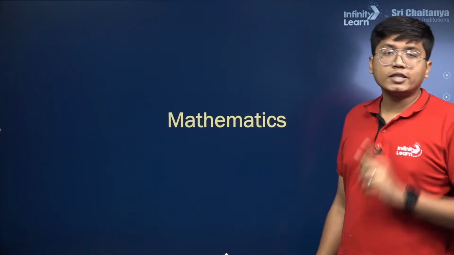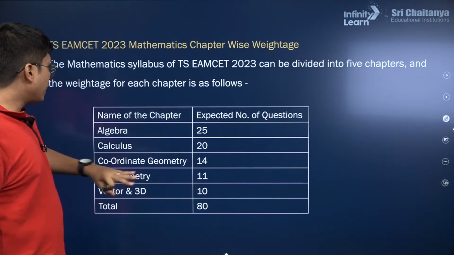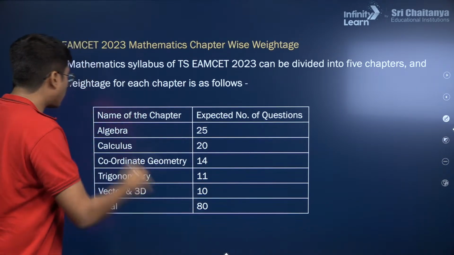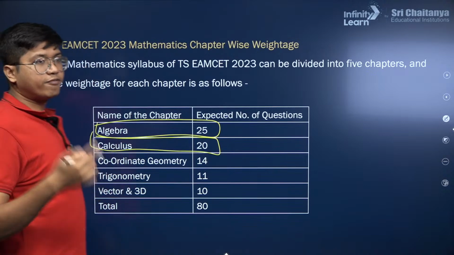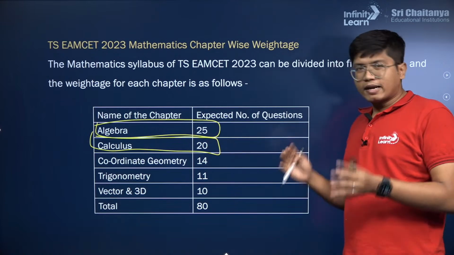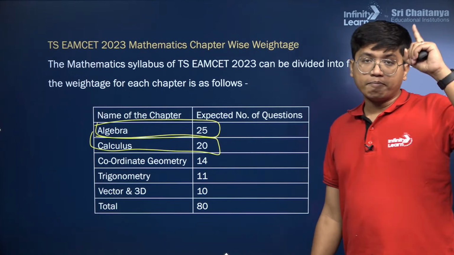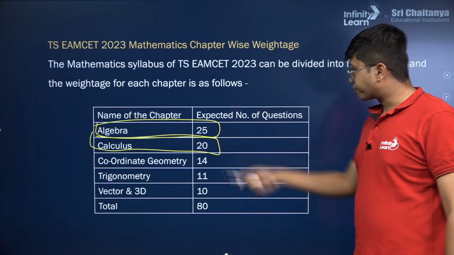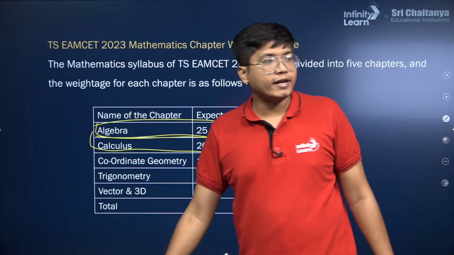Chalo, next we'll move into the chapter wise breakdown of mathematics. So in mathematics, algebra and calculus are expected to be a very big section. Lots of weightage is going to come from algebra and calculus. Calculus involves both differential and integral calculus, so both of them are included here. Coordinate geometry is comparatively a little less, and the sum of all of these is going to be 80, because remember maths has 80 questions, physics and chemistry have 40 questions each. Coordinate geometry 14, trigonometry 11, vector and 3D is going to be 10.